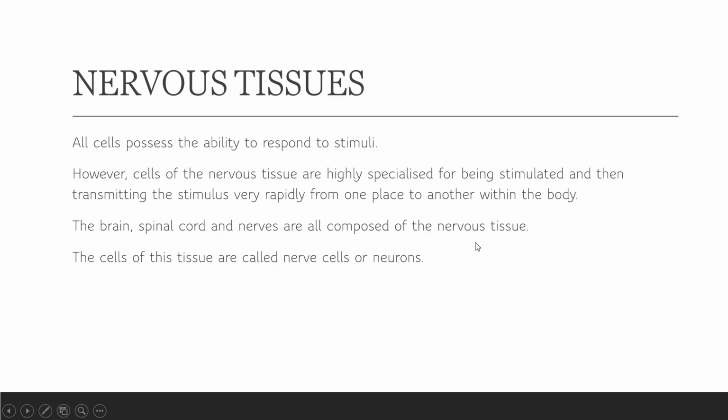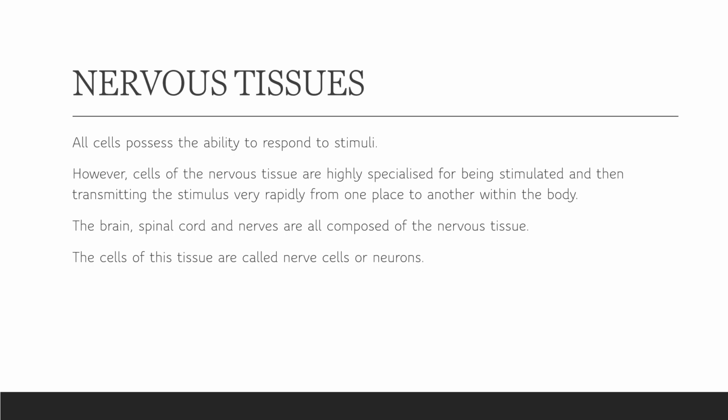Yes, nervous tissue, the very last type of tissue of the animal body, but very important. If I'm able to speak, if I'm able to see that heading and able to explain it to you, it is just because of the control and coordination going on in my body. So this is nervous tissue, controlled by nervous tissue.